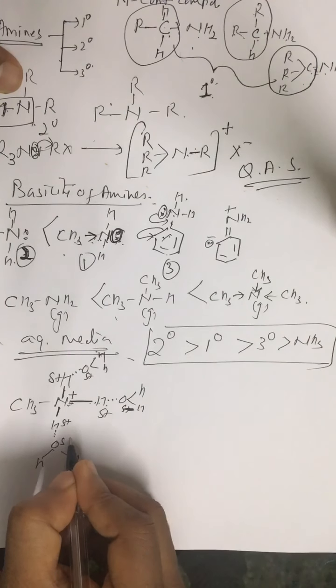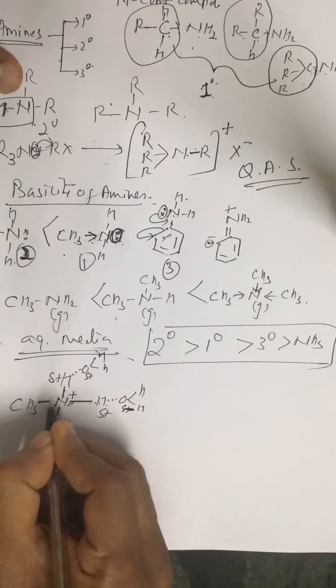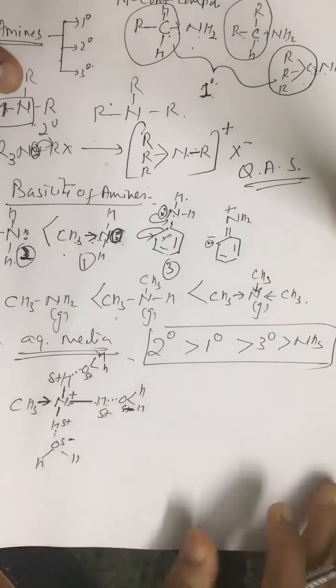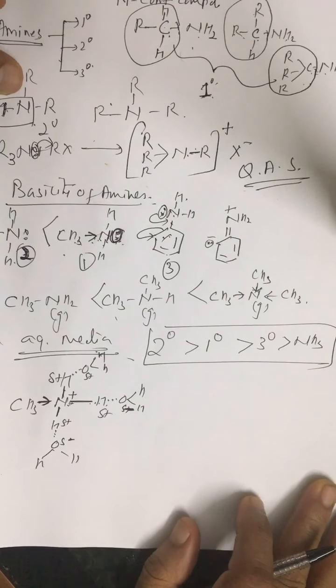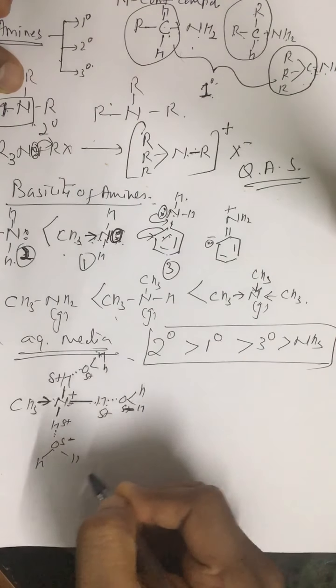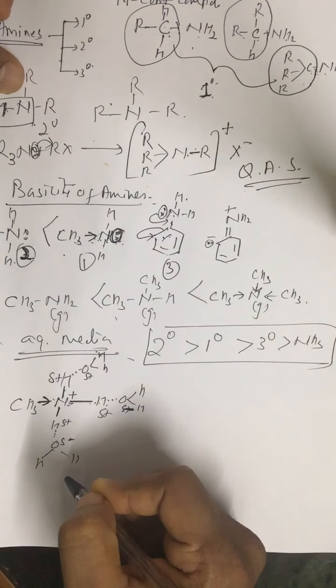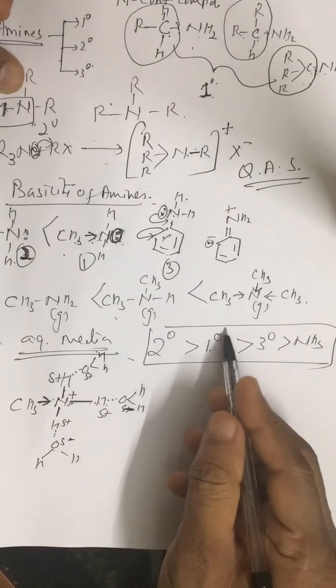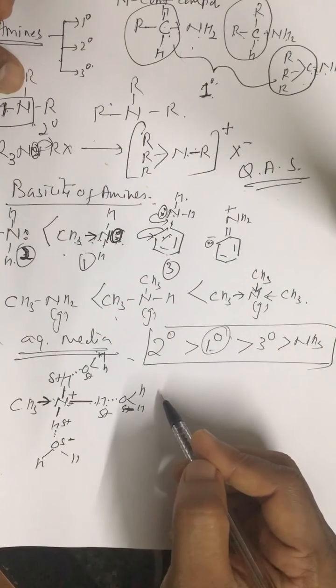So in primary amine, this plus I effect is less, steric effect is less, but if you compare the strength of hydrogen bond after protonation, it is maximum in case of primary amine.